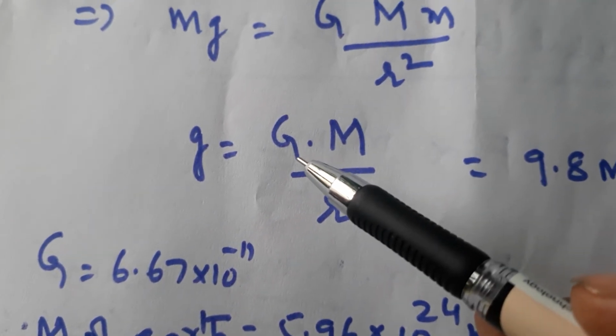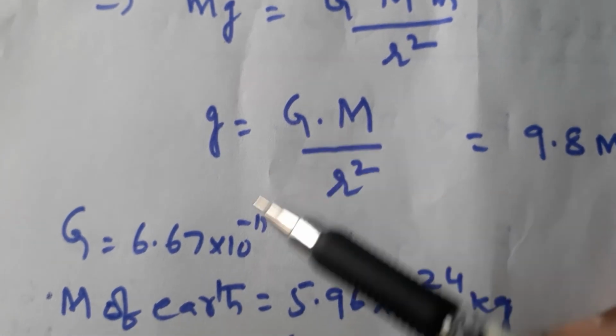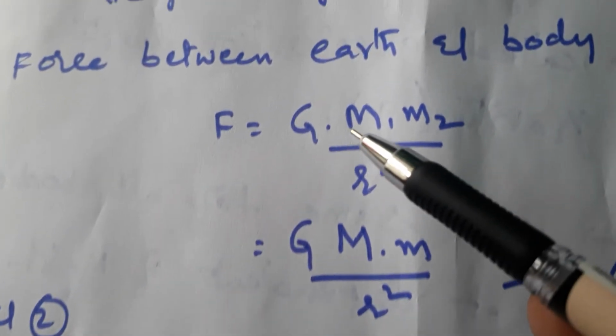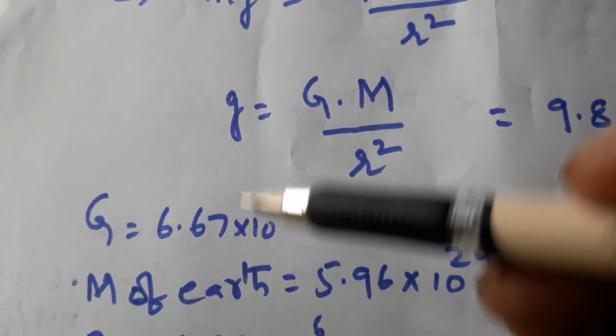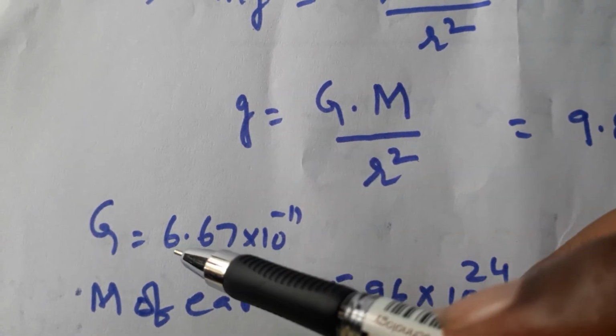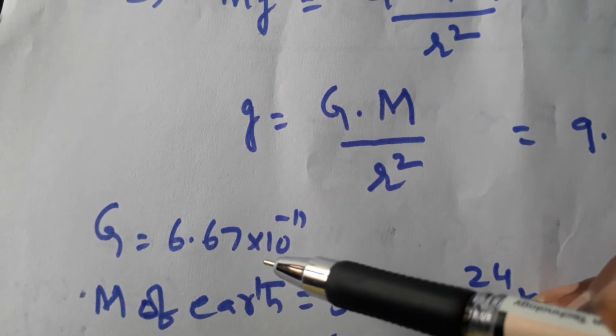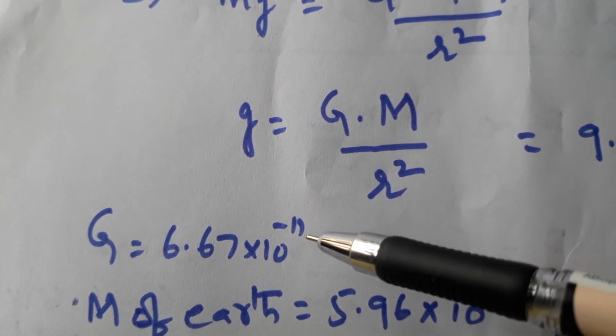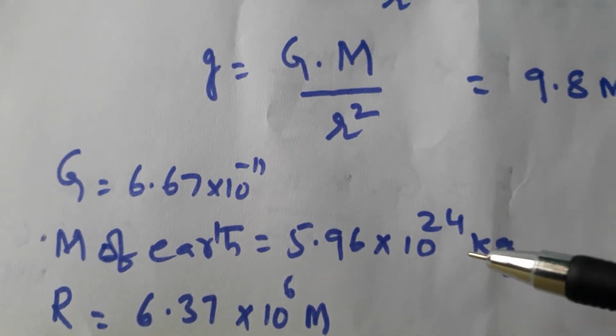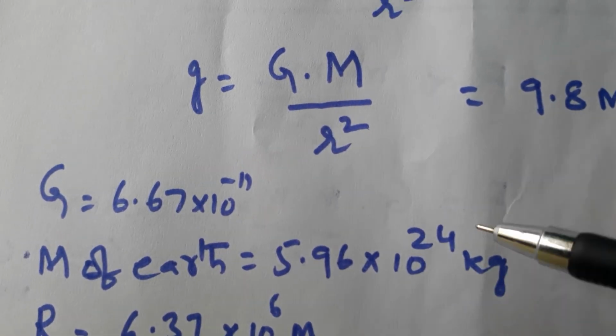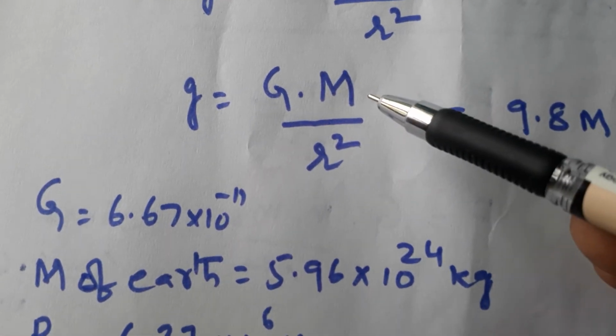This is the gravitational constant, already explained. Capital G is invented as 6.67 into 10 power minus 11, as I told in the previous page. And mass of the earth is 5.96 into 10 power minus 24 kgs.